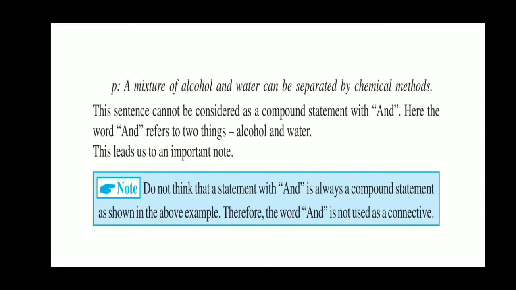We have one more example: a mixture of alcohol and water can be separated by chemical method. Look here, the word "and" is not used as a connecting word. Here we don't have two components. So it is not necessary that "and" always works as a connecting word or always gives us a compound statement. Sometimes "and" is used simply to connect only two words, as in the above example.